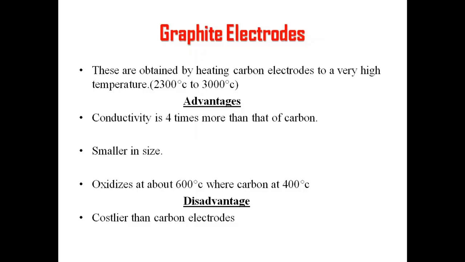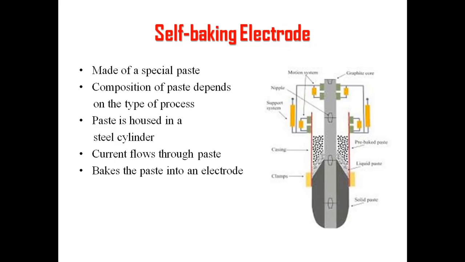Let's move on to one more type of electrode, that is the self-baking electrode. So here we can look over there. A self-baking electrode is made up of a special paste, and the composition of the paste totally depends upon what type of process it is used for, right? So we are using this electrode to heat what kind of metal. Based on that, the paste will be decided, right?